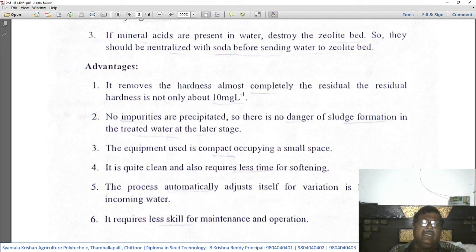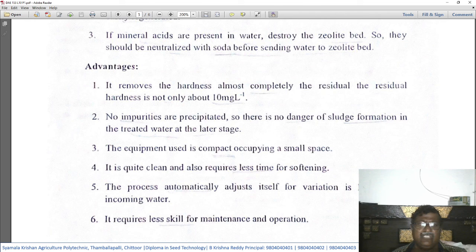Okay. Number two advantage: no impurities are precipitated, so there is no danger of sludge formation in the treated water at a later stage. As we already discussed, in the lime soda method a huge amount of sludge is formed, whose disposal itself is a problem. Such sludge formation and its disposal will not be there in this zeolitic method.